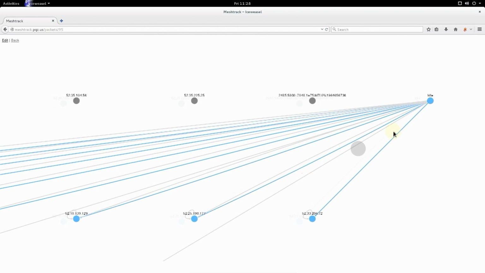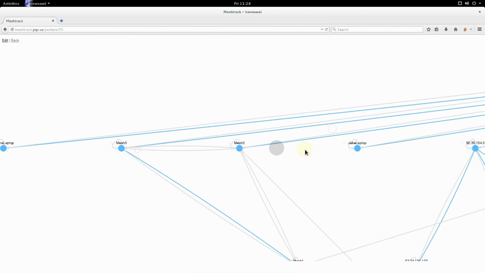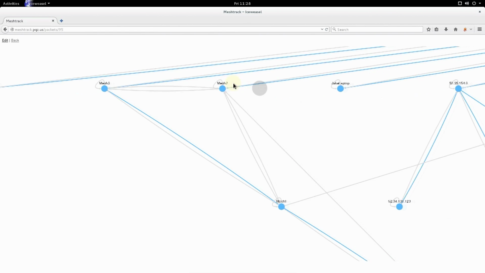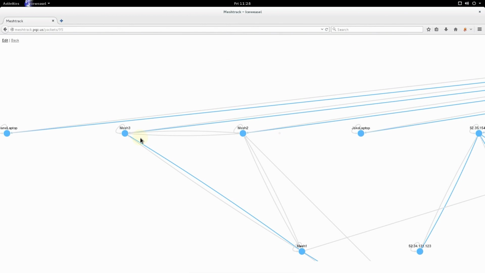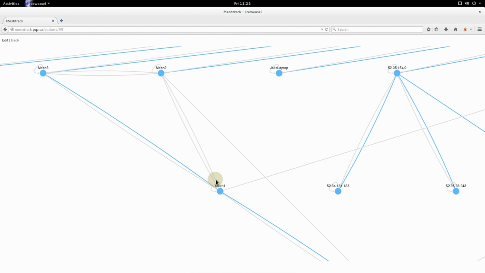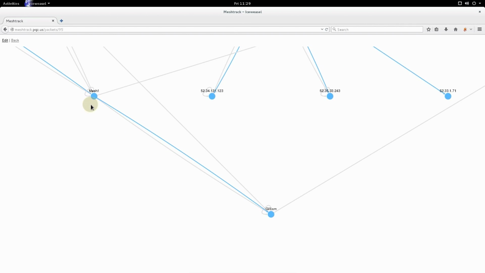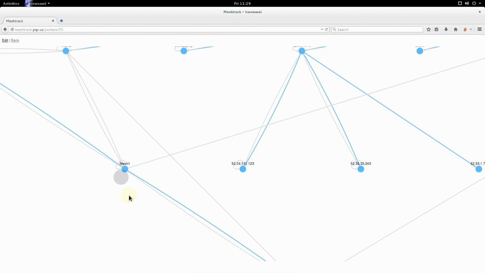So as you can see here, let's say our mesh 3 one went offline, this person stopped chatting, they went offline. You could still talk to all these because we have multiple links connected together. So mesh 2 is connected to mesh 1 as well as mesh 3. If mesh 3 went down, we wouldn't lose mesh 1. Even if mesh 1 went down, we could still talk to Gilliam because there's this link here as well. It's pretty cool to see how this all comes together and works on a graph. There are many arbitrary topologies that can result from linking mesh networks and adding a bunch of peers. So it's pretty cool.